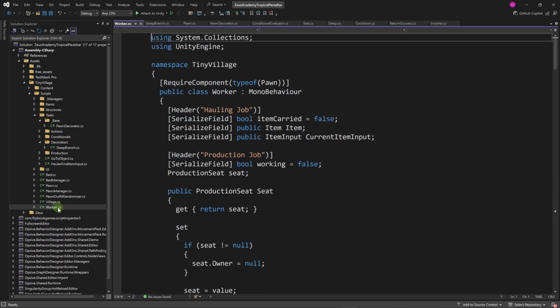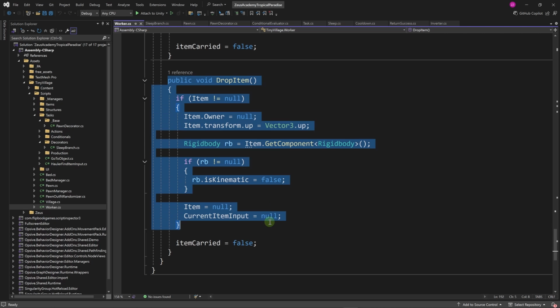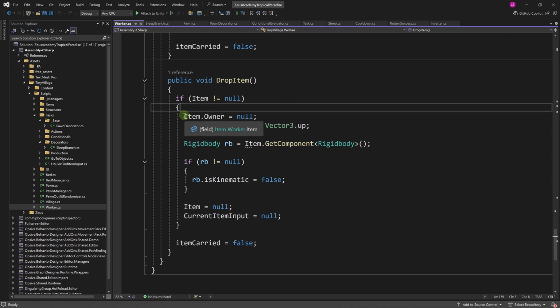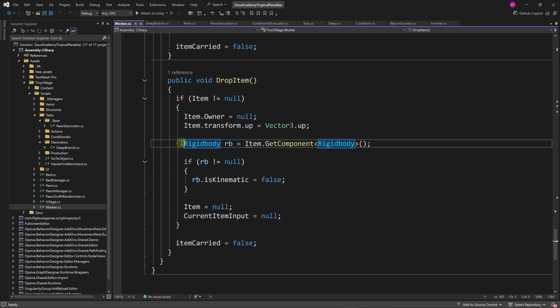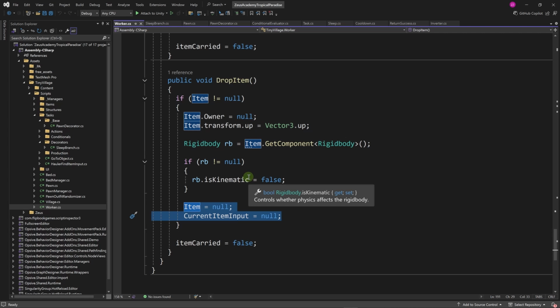Let's go to the worker script in the drop item method. If we do have an item, we are unreserving that item, then we're setting its rigid body to dynamic in order for the item to fall on the floor. Then we're resetting these variables. So indeed, we are releasing the item in case it was reserved, in addition to dropping it. So using this method is enough to drop and unreserve any item that we're currently carrying or going to.